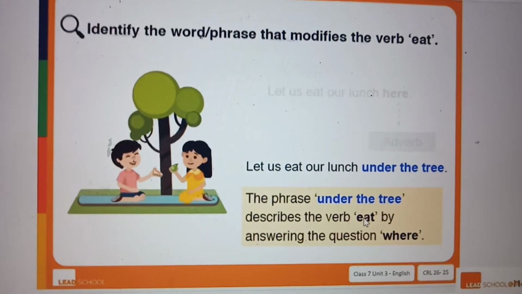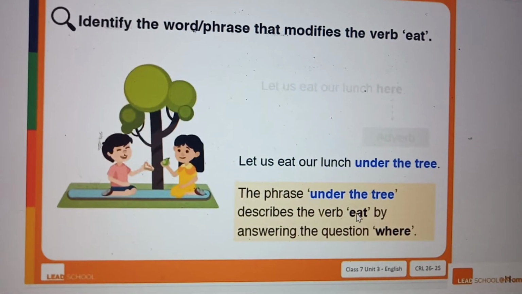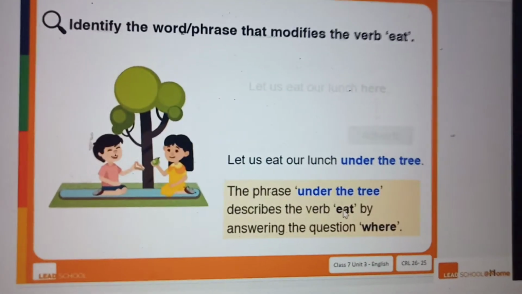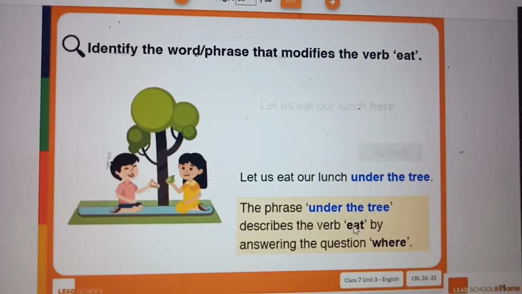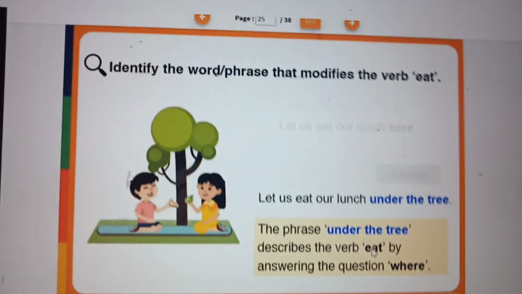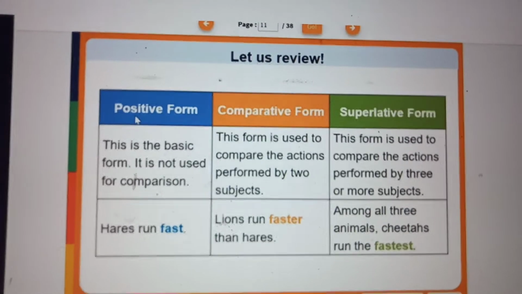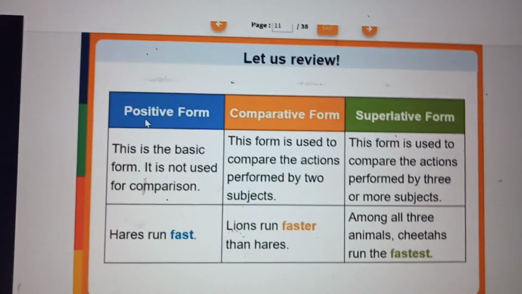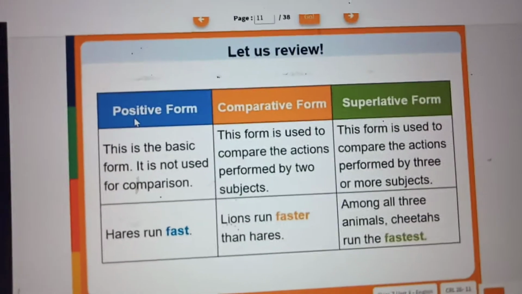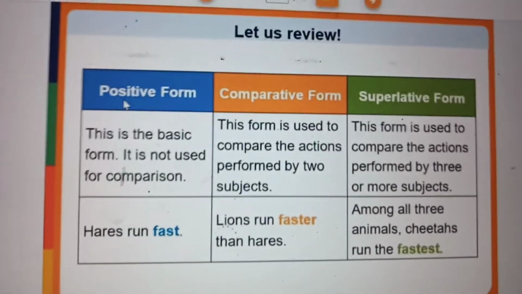So, let us eat our lunch under the tree. What is the action here? Eat. Eat modify பண்றது under the tree. So, under the tree is a phrase and under the tree describes the word eat, answering the question where. So, eat வந்து verb, அதை describe பண்றது adverb. Okay, under the tree.